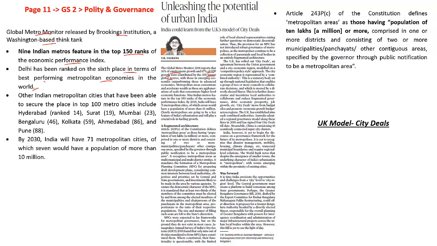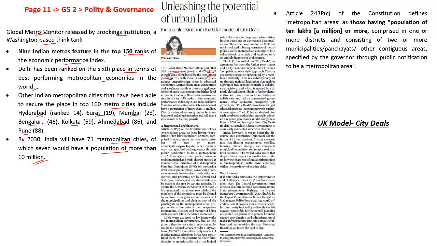Other Indian metropolitan cities that have been able to secure a place in the top 100 metro cities include Hyderabad, which is ranked 14, followed by Surat, Mumbai, Bengaluru, Kolkata, Ahmedabad as well as Pune. It also mentions that by 2030 India will have 71 metropolitan cities, of which 7 would have a population of more than 10 million. So all these major cities are a key feature of India's urbanization and will play a crucial role in fueling growth.